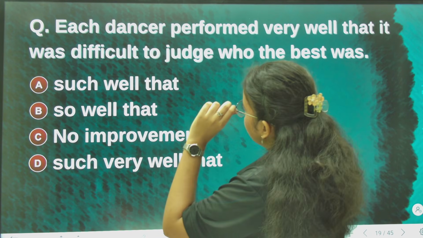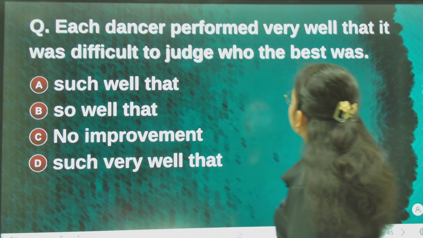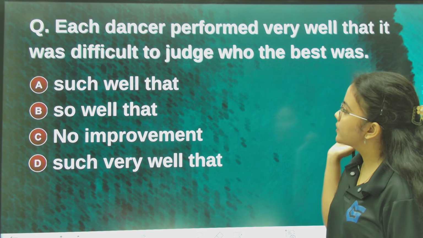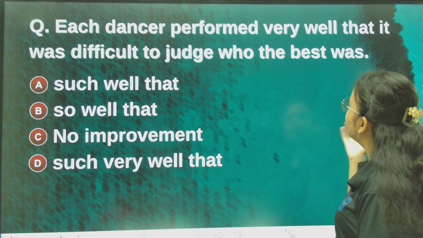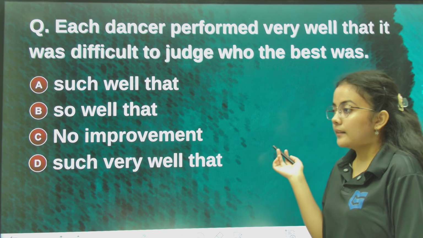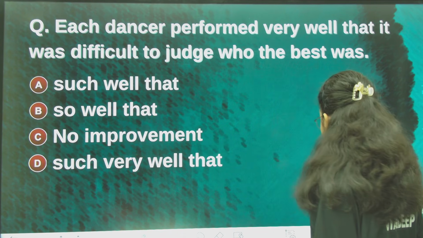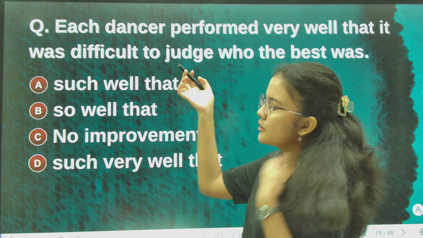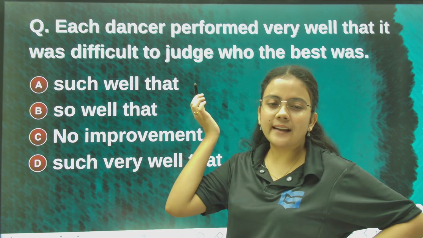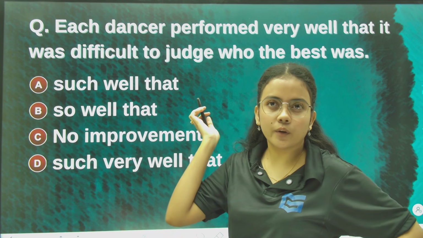Next question: each dancer performed very well that it was difficult to judge who the best was. Now, a couple of slides ago I think I taught you something like this, so that, he was so.